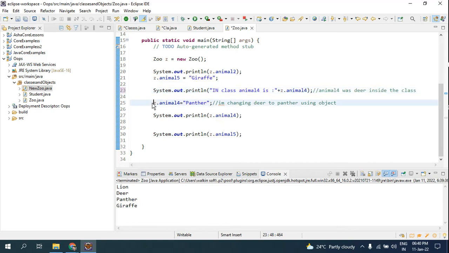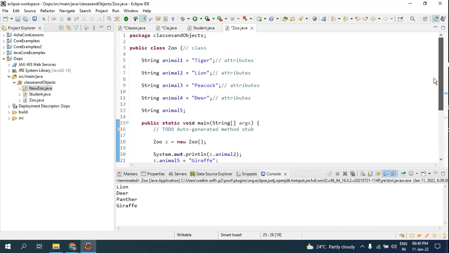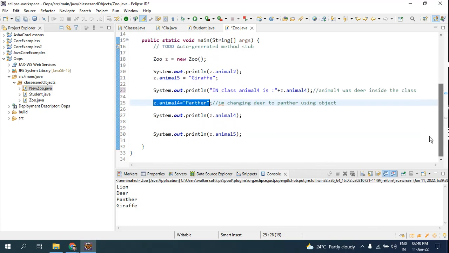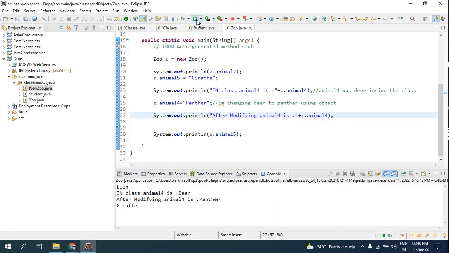I have assigned the value, or rather, it's not like assigning, I'm modifying it. At the beginning I have assigned the value deer. Now I'm modifying it. So I'll say here, after modifying, animal4 is. Look here, in this example, in class animal4 is deer.